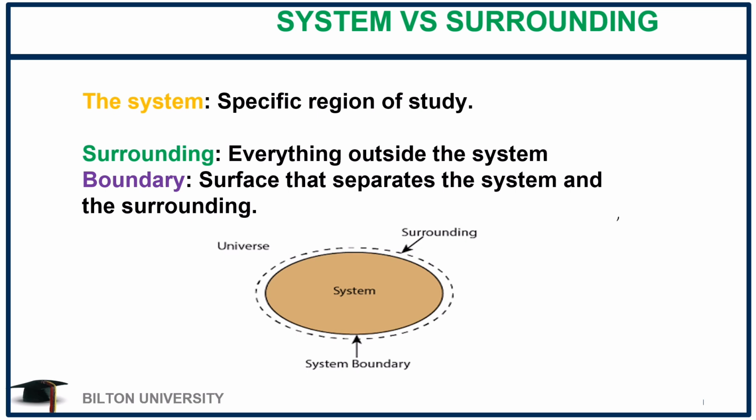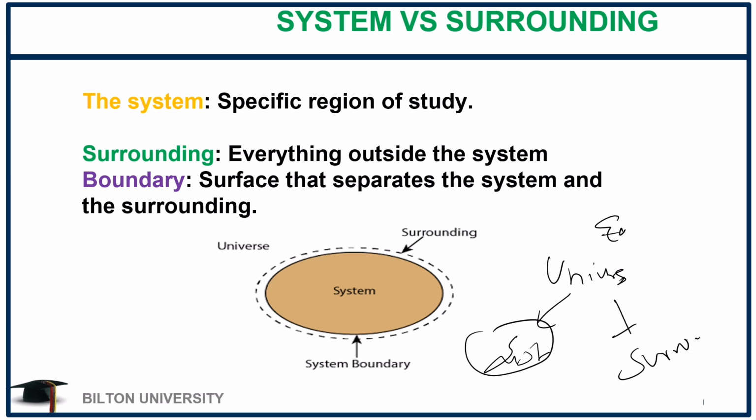Next, we can then look at the system and the surrounding. We have the universe, which is everything. So this universe entails the system, and it also entails the surrounding. Okay. So now, what is the system? System is the specific area of interest or the area of the study. If the reaction is taking place inside this container, then inside this container is what we call the system, because it's the area of our interest. Now everything outside this system, meaning outside here, this is the surrounding. But you realize that all of them are found within the universe.